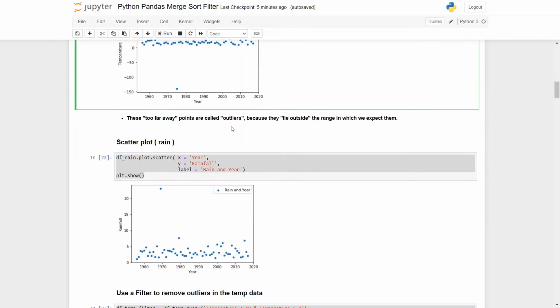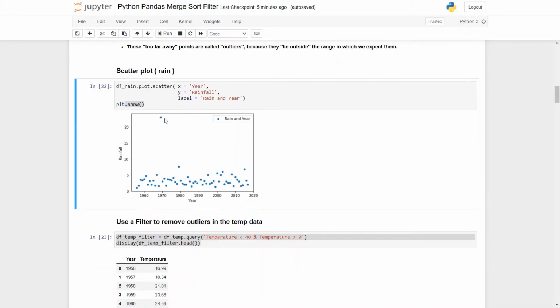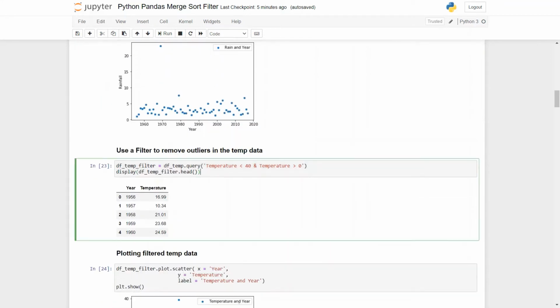Then we come to plotting the rain data frame we created. Again we use dot plot and dot scatter, then we mention the x-axis, then the y-axis against which we are plotting, and then we also name the label. Similarly, using dot show, we show the plot. Here you can see at the topmost you have one outlier, you have the label rain and year, and the rest of the points are almost together, no outliers. X-axis is year and y-axis is rainfall as mentioned in the parameters. Then let's move to the next one.